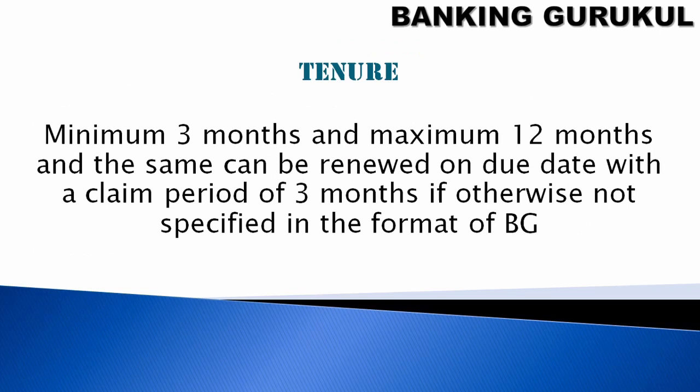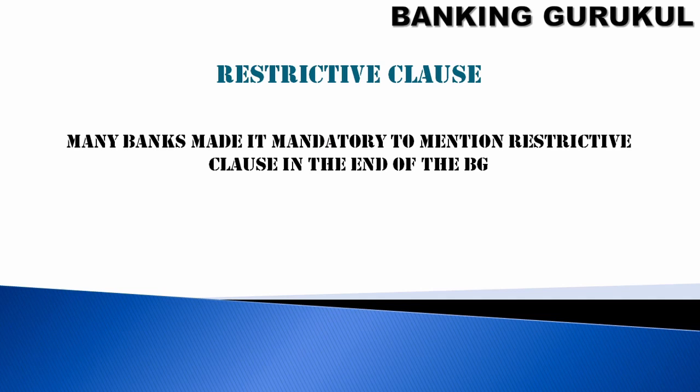What is the tenure for a bank guarantee? Minimum will be 3 months and maximum will be 12 months, and the same can be renewed on the due date, with a claim period of 3 months if not otherwise specified in the format of the BG. So automatically after maturity you can renew it and you have a claim period of 3 months available. If it is not mentioned on the form, then it is not applicable. Restrictive clause. This clause will be active on the maturity or end of the BG. In case any clause is mentioned, it will be applicable at the end of the BG.